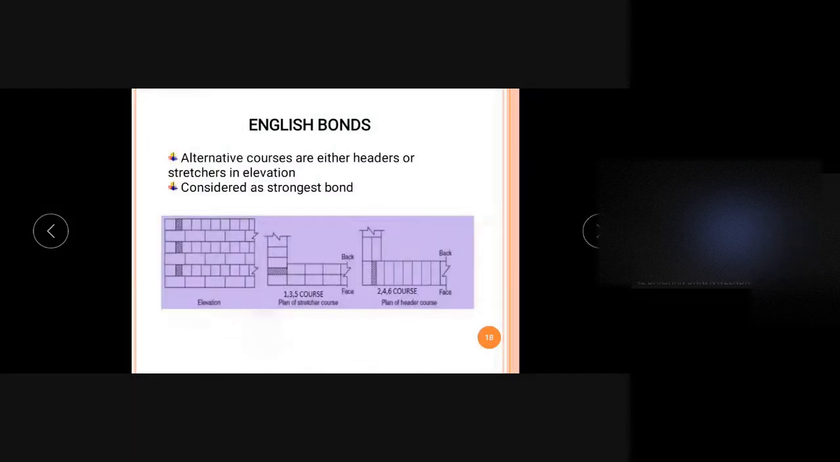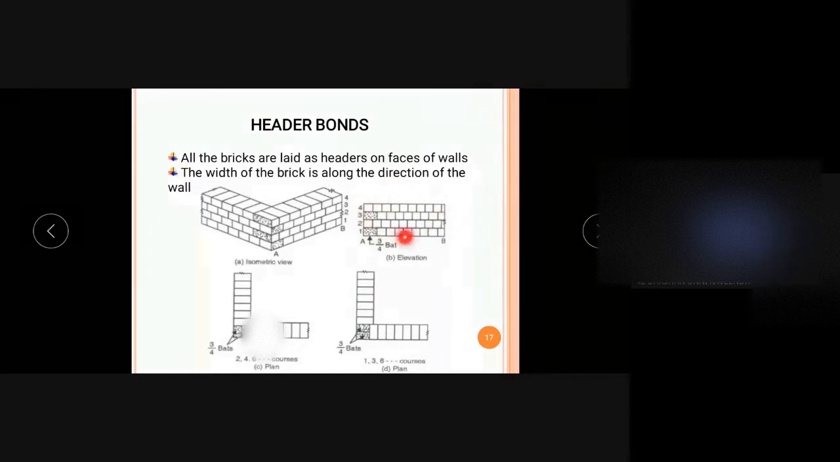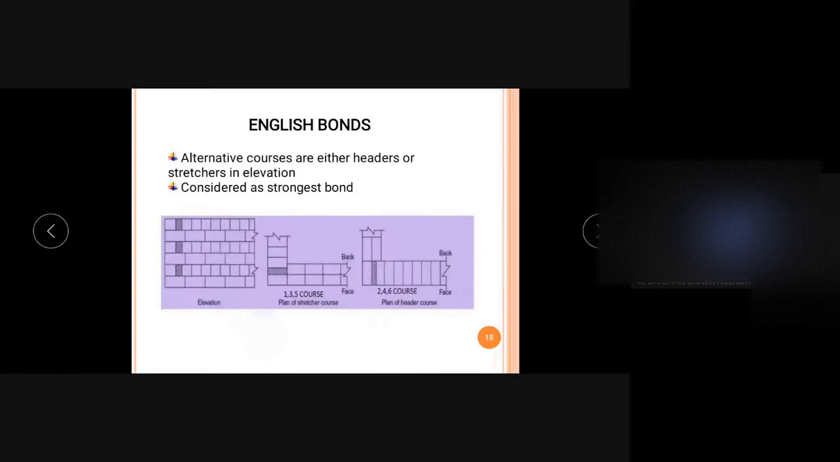So hope you understand. So this is a header course. In the elevation, we can see all the headers. So that's a peculiarity of the header bond. And next one is the English bond.